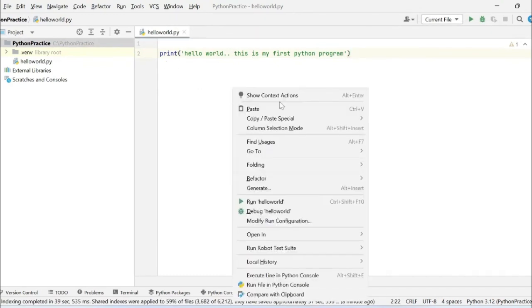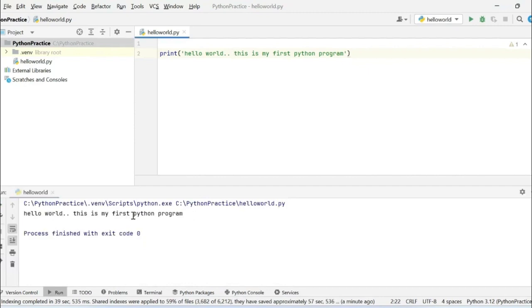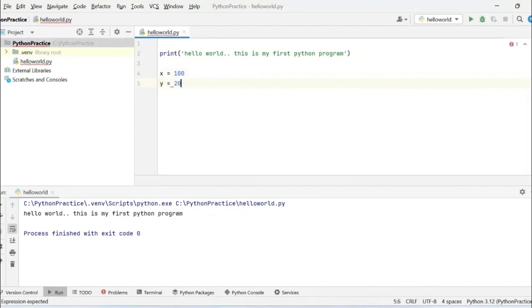So right click on this, run hello world, or you can directly use the shortcut Control Shift F10. So if I click on run hello world, you can see in the console this is the thing which it has printed, and this is the statement which I wanted to be printed. So let me take another variable. Suppose x is equal to 100, y is equal to 200. I want to print along with this statement the sum of x and y.